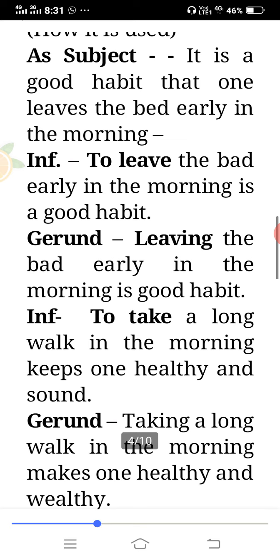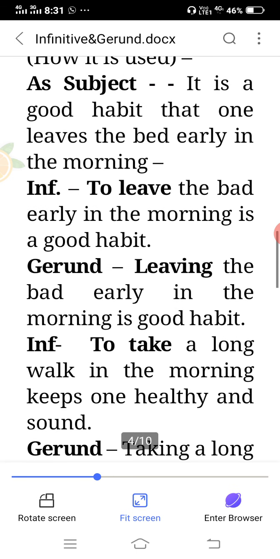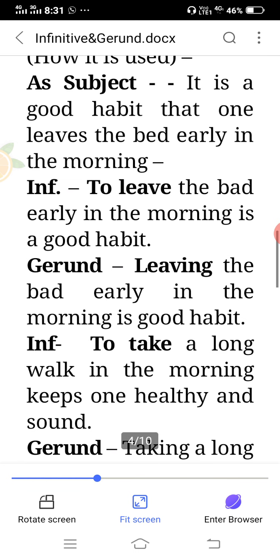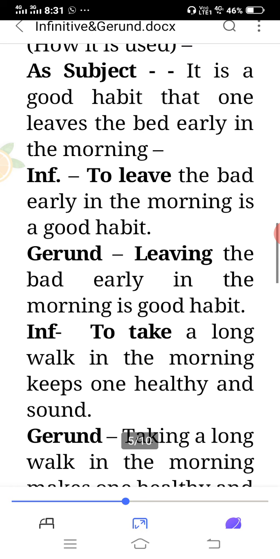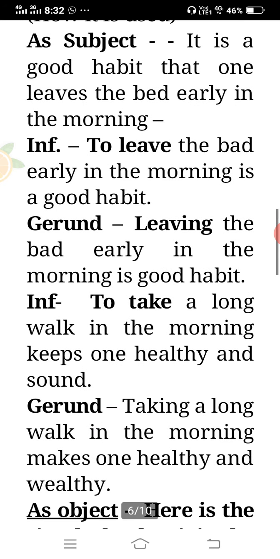Now, how to simplify it, how to make it a simple sentence. So students are asked to convert a complex or compound sentence into a simple sentence. So these methods are used. It is a good habit that one leaves the bed early in the morning. How to convert it into infinitive, or how to speak it into infinitive and gerund? Leaving bed early. To leave the bed early in the morning is a good habit.